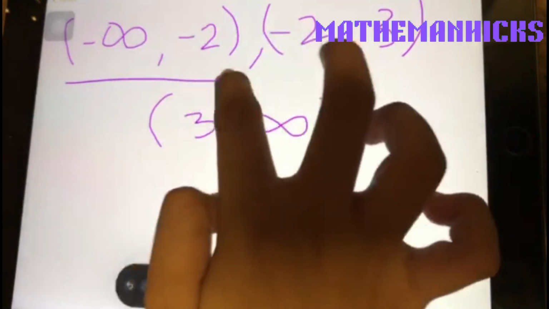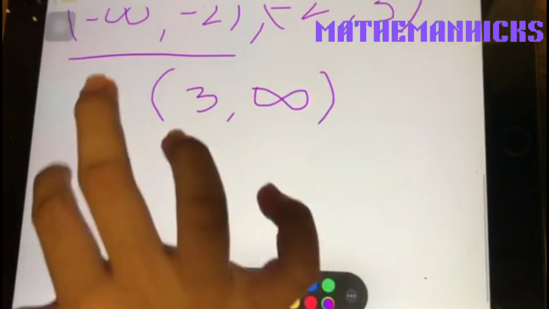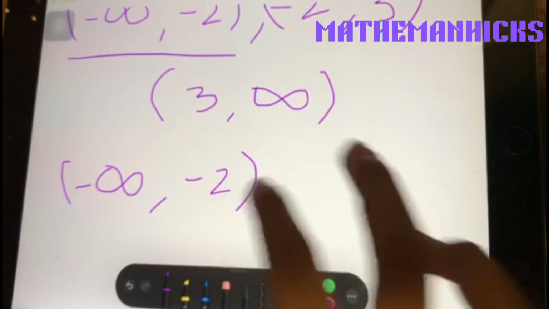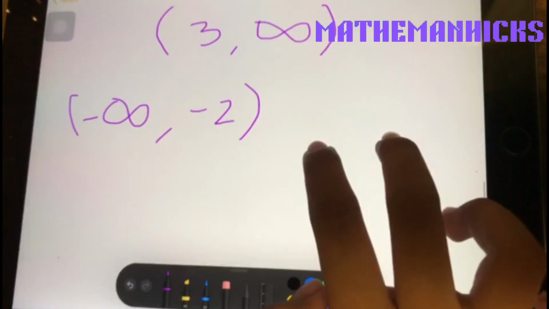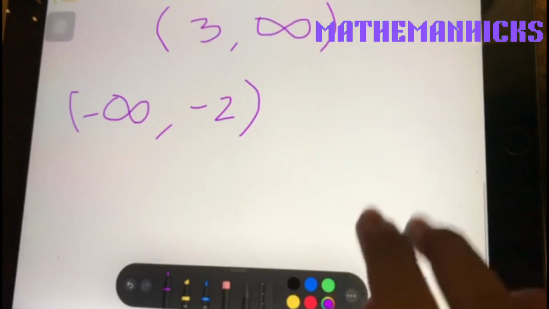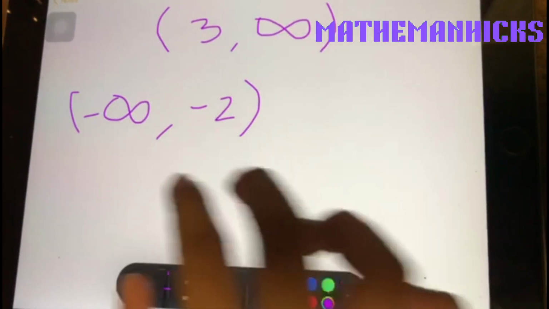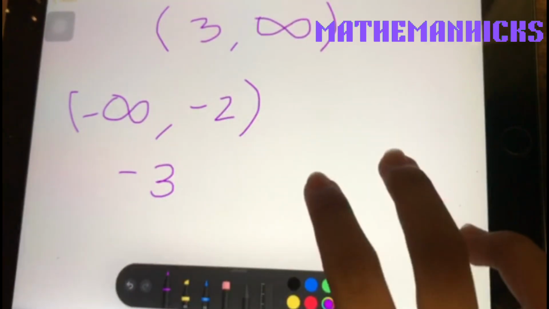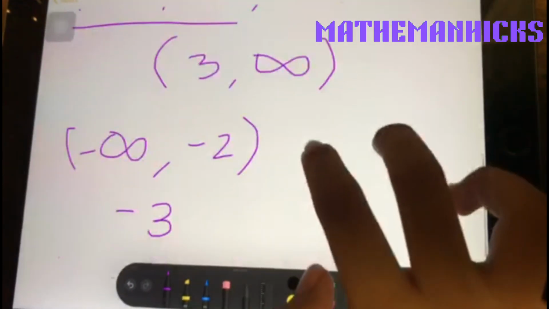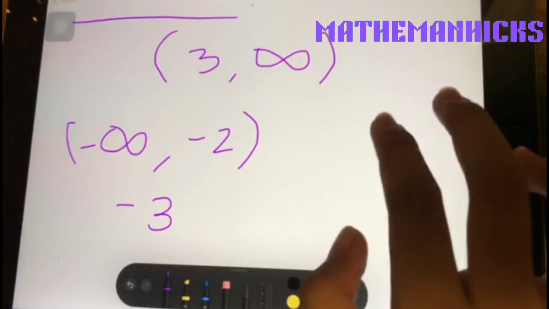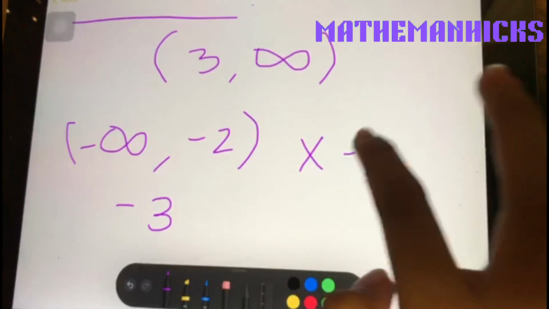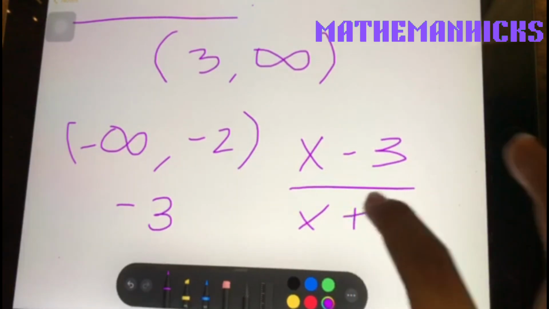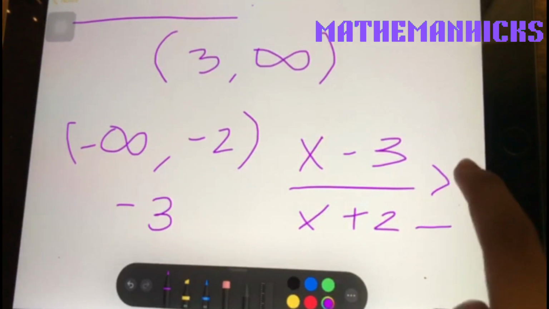Let's first start with this one: negative infinity and negative 2. Find a number between negative infinity and negative 2. I choose negative 3. So the main function is (x minus 3) over (x plus 2) greater than or equal to 0.